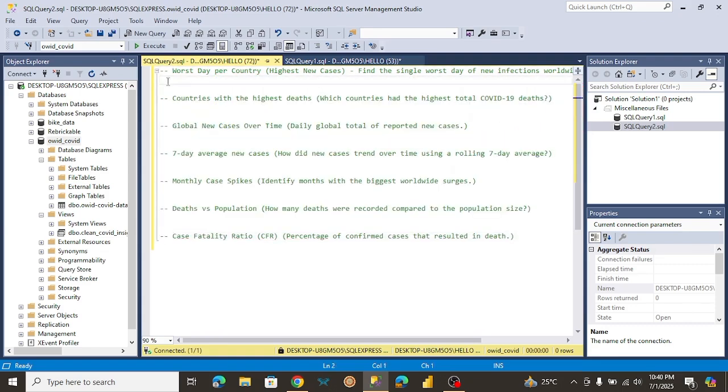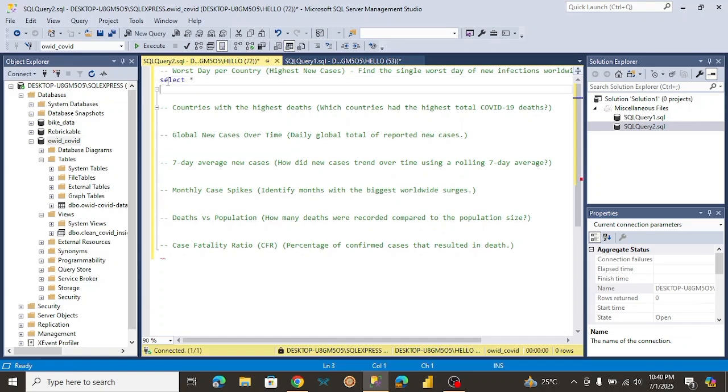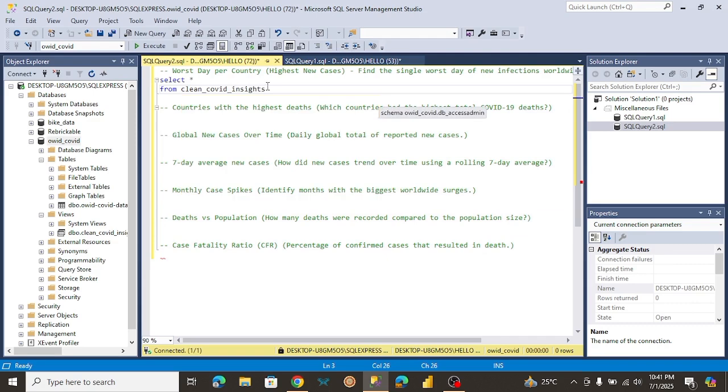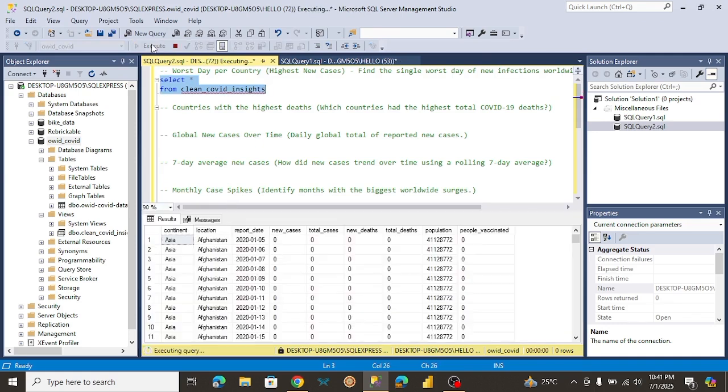Okay, now that I've commented them out, first things first, I need to actually know what's inside the table, and it's just going to make things easier. So I want to select all from this. I think it's called Clean COVID Insight. Let me try to run this, if it will actually run. Okay, here we can see we have all our columns.